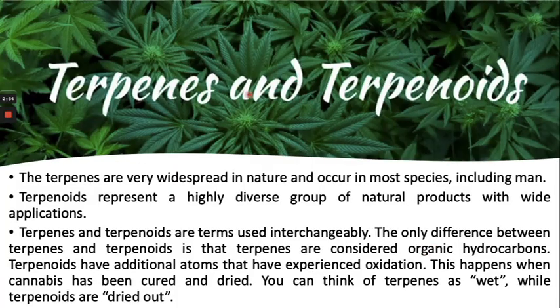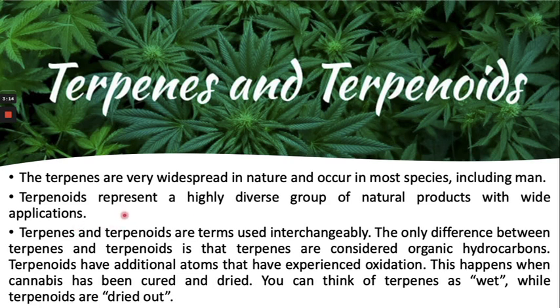First of all, the question arises: what is the difference between terpenes and terpenoids? Generally, terpenes are widespread in nature and occur in most species including man. It is one of the largest classes of natural products found in nature.